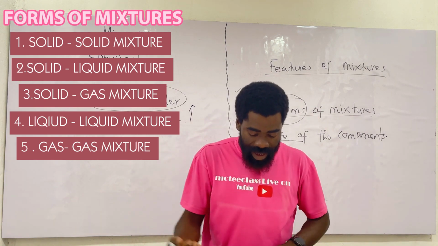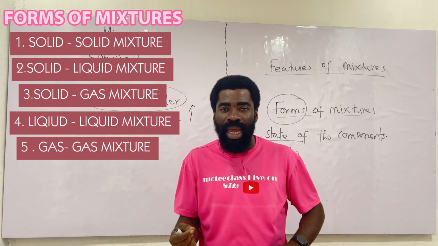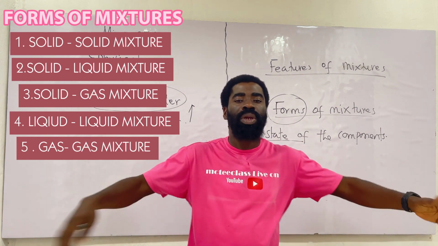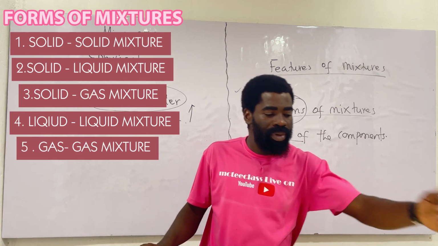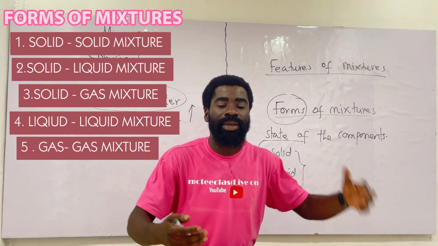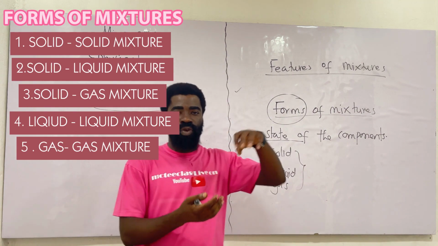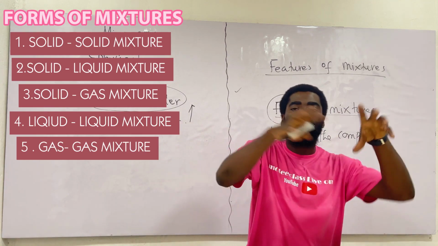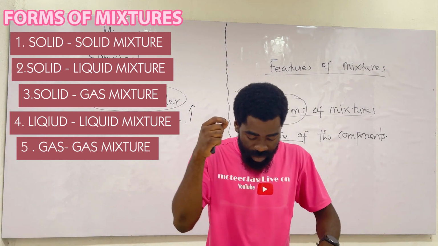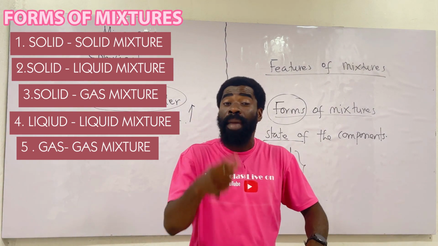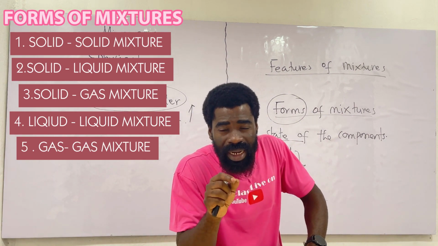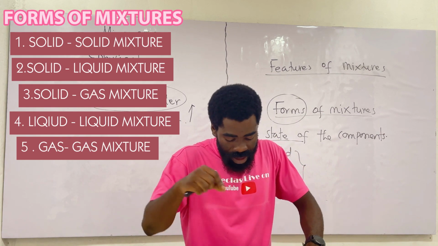Then we have liquid mixture, and that's what most of you do on a vacation day. On your vacation day, you prepare a lot of liquid mixtures. You get the point I'm making here. Somebody brings his Don Simon, another person brings his Bell Cola, and you mix things together. You don't even know the color of what you have. It's a mixture. But because it's all liquid components, we call it a liquid mixture. Like water and milk, not Milo. Water and milk will give me a liquid mixture. I take kerosene and I mix it with water. It gives me a liquid mixture.